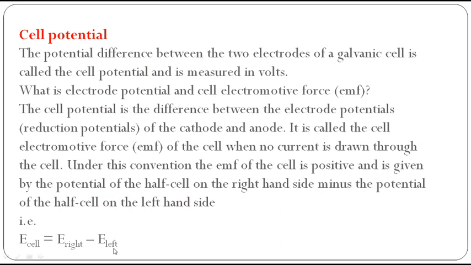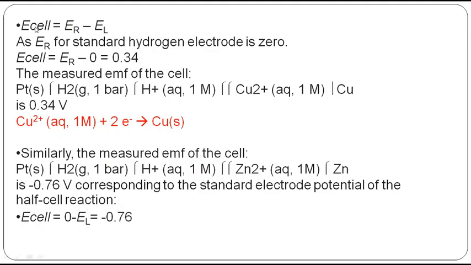Here, if you are using zinc, okay, 0 minus 0.76. So what is the standard potential here? E cathode minus E anode, that is minus 0.76. Since I am getting this minus value, it is having a less reduction potential or good oxidation potential. Okay, see, what is E cell? Standard potential. What is the standard potential? E right minus E left, or E cathode minus E anode. Both are the same.